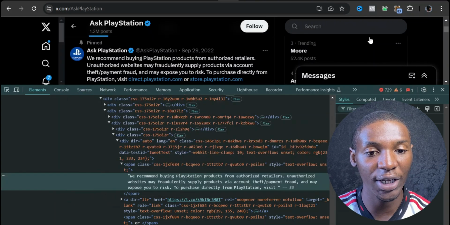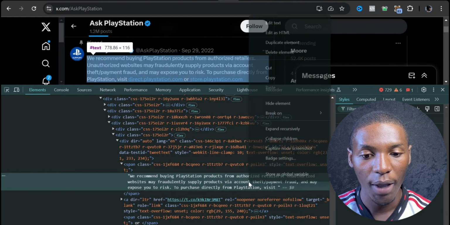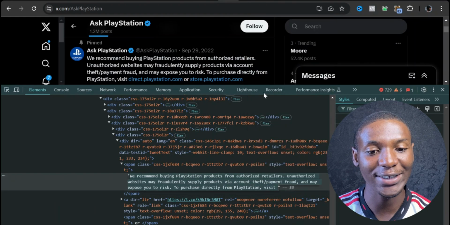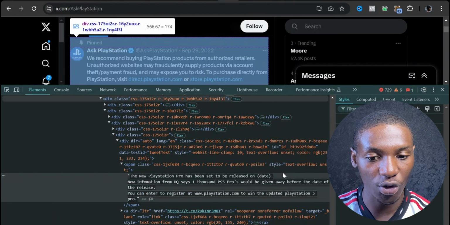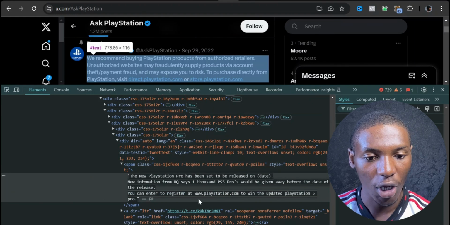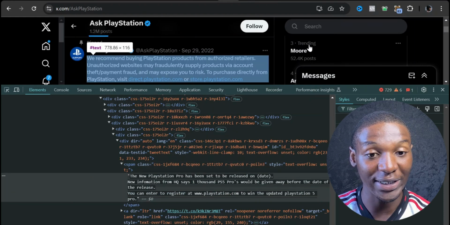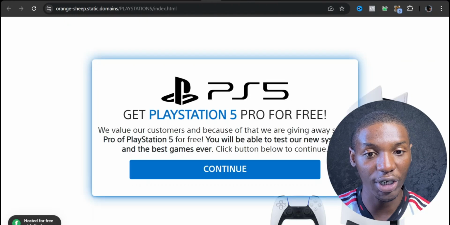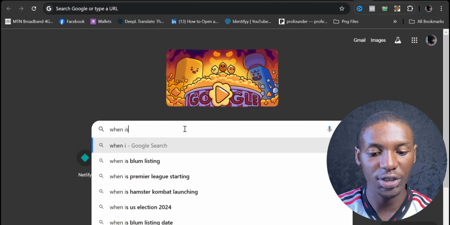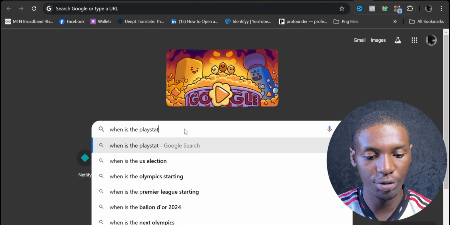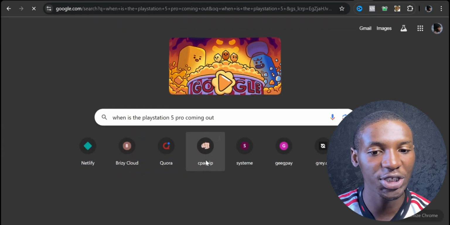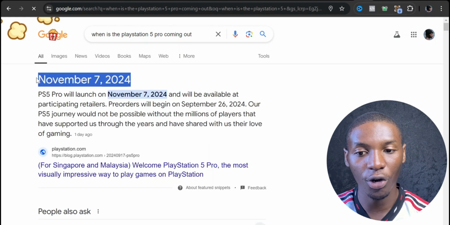So I'm going to copy everything that I just wrote right here. I'm going to come back here, come over to where it says edit text, and paste that right there. Once I paste that, I'm going to make sure I pick the date that the PS5 Pro is going to be released. Let's see, when is the PlayStation 5 Pro coming out? So let's check that. November 7th, 2024. So I'm going to copy that.